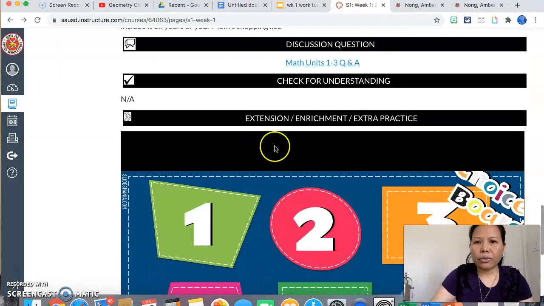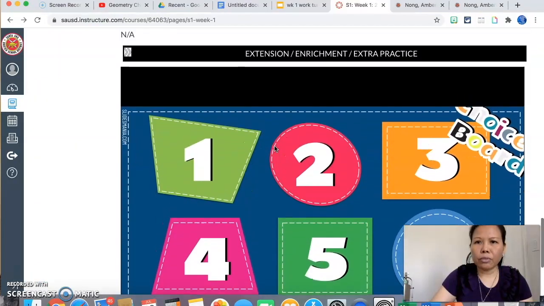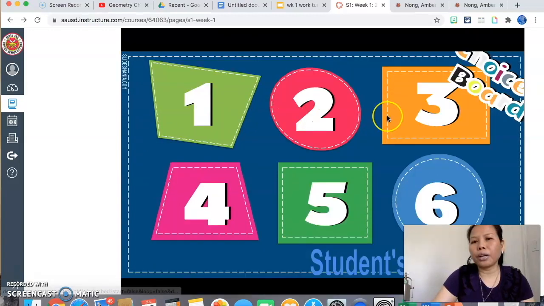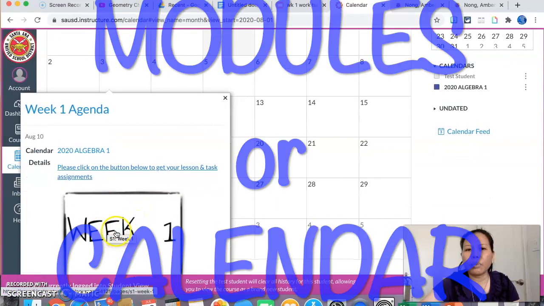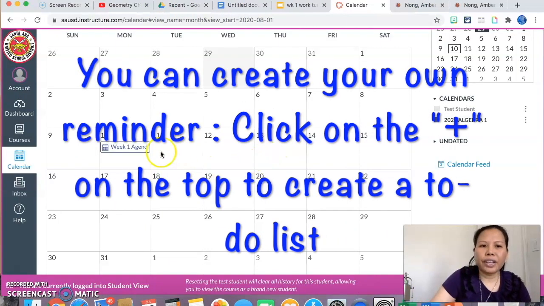You're going to scroll down to the extension and enrichment or extra practice. Done with your work early, you can go ahead and click on any of these to work on. To see what your assignment is, you have to click on this button. Don't forget to click. That's it for the calendar side.